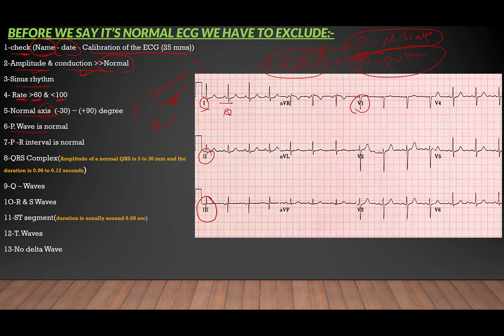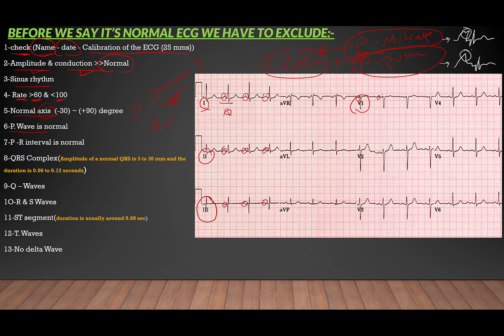We are looking for P mitrale and P pulmonale, but this is a normal P wave. This is also normal. In P mitrale the P wave is just like that. This is the shape of P mitrale, while the shape of P pulmonale is just like that.